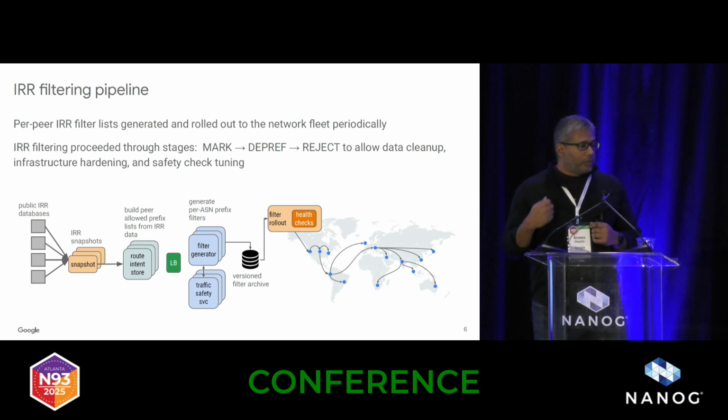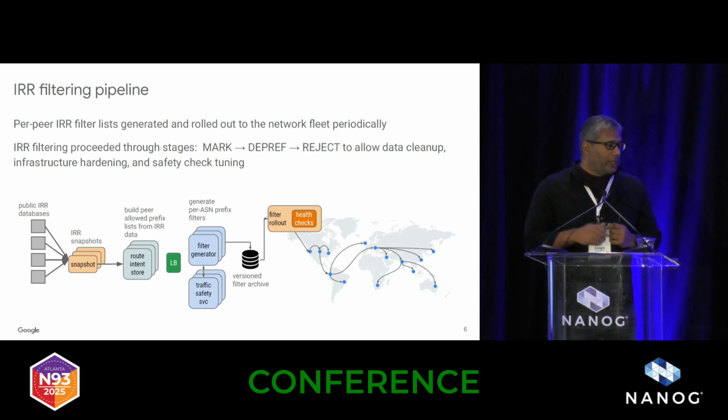So the filter generator runs periodically, consults the intent store, and generates a filter that then is subjected to a bunch of safety checks that I'll describe in a second. And then we produce a versioned instance of the filter as an archive. And then that archive is picked up each rollout period and rolled out to the network.